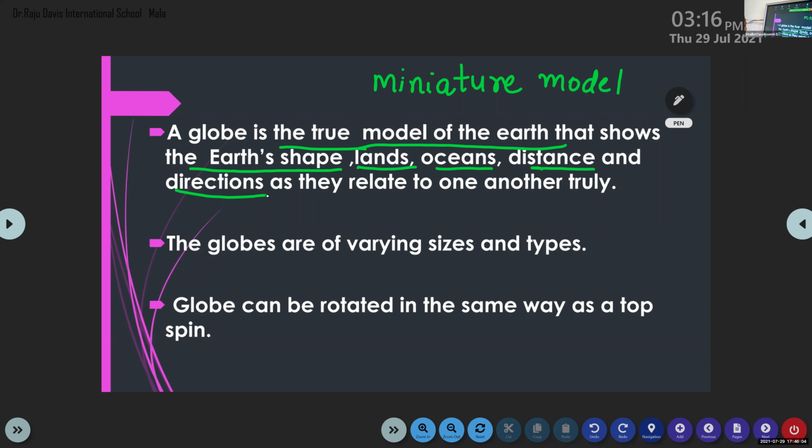Okay. So we can locate various places on the globe. Yes or no? And we can understand the exact size and shape of the continents.